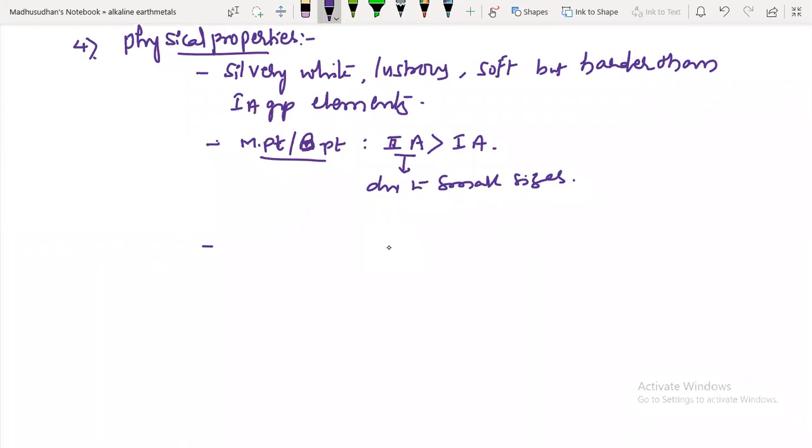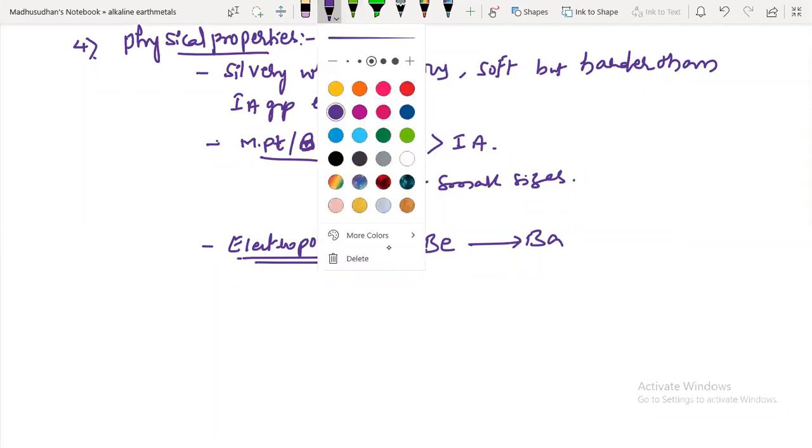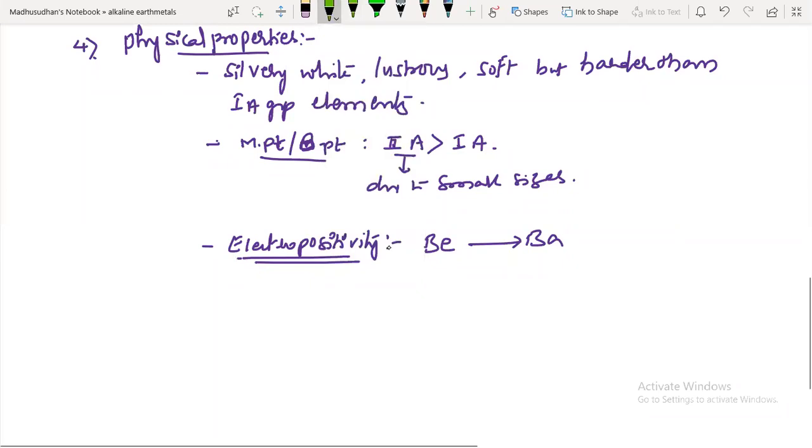Next, electropositivity. What happens to the electropositivity as you go down the group? Does the tendency to lose electrons increase or decrease? Tell me, as the size increases, what happens, guys?